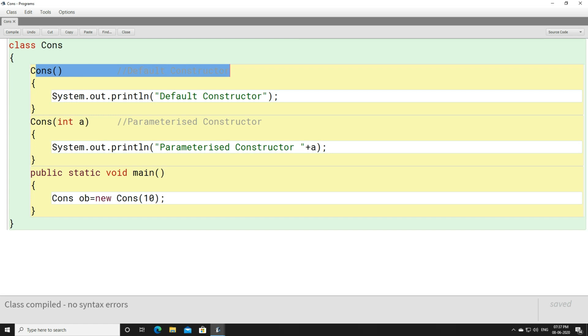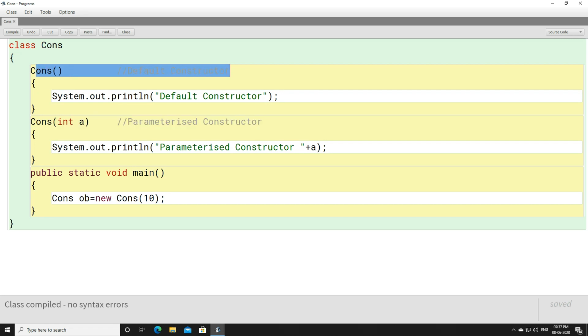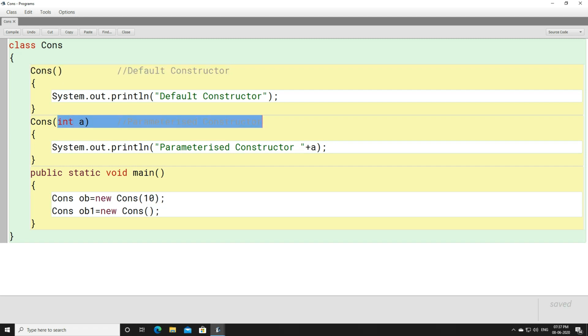But here an object is created with an argument, so the parameterized constructor is called. If you want to call the default constructor, you have to create an object once again without writing any argument. Now no argument is written, so this will call the default constructor. If one argument is written, it will call the parameterized constructor.